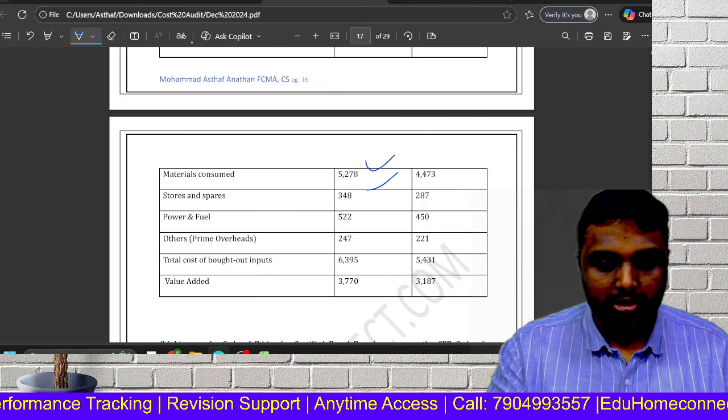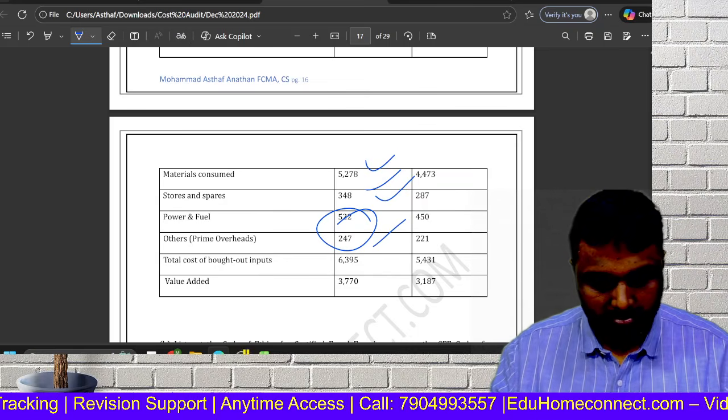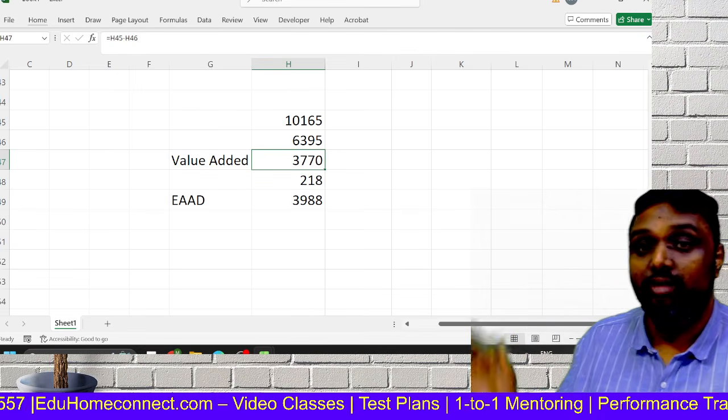See, material, stores, power, fuel, others. This others means overhead. So you got value added 3770. This is the value added.